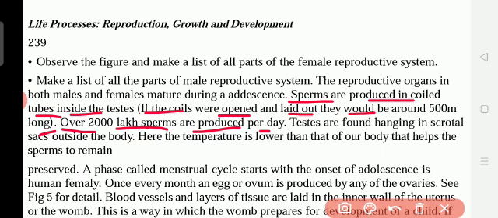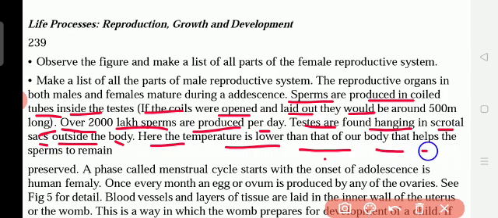Now, in one day, a boy can release 2,000 lakh sperms, but a female can release only one egg in one month. Testes are found hanging in scrotal sacs outside the body. Here the temperature is lower than that of our body, which helps the sperms to remain safe there.